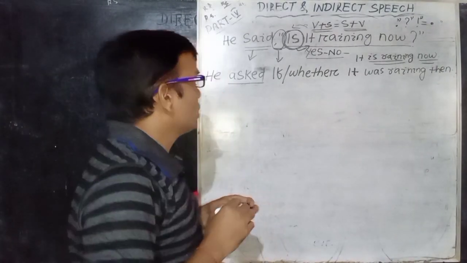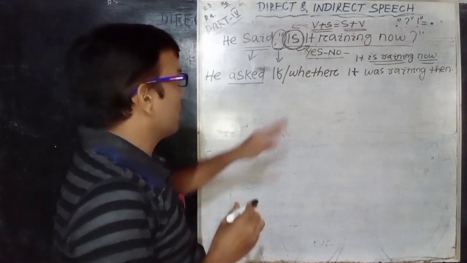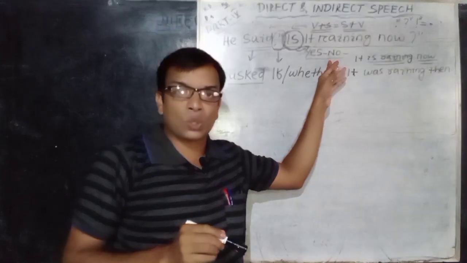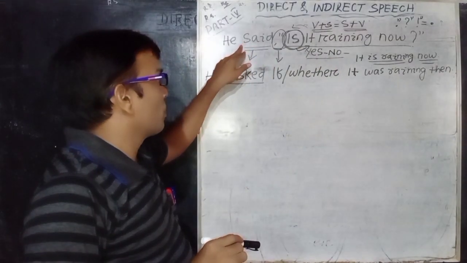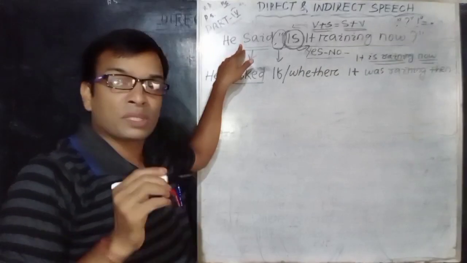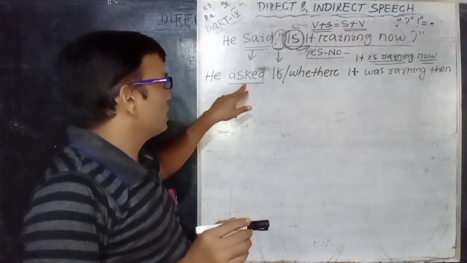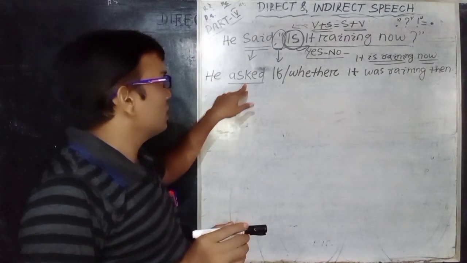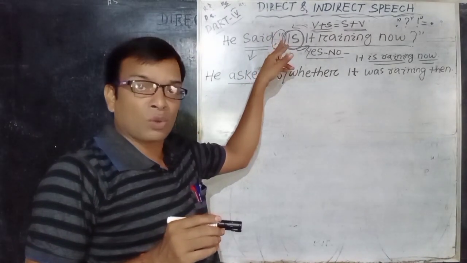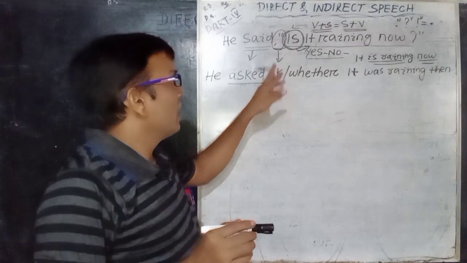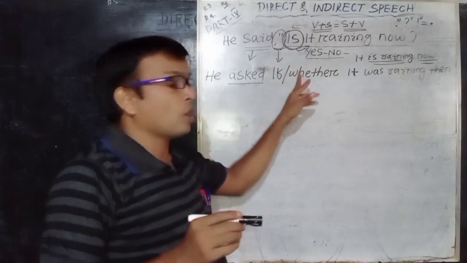So this is the change of an interrogative sentence, the yes/no type. Clear? The first change is the reporting verb: said or told must change into asked. Then the second change: omit or drop the comma and quotation or inverted comma, and use the conjunction if or whether.